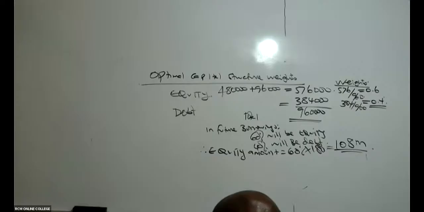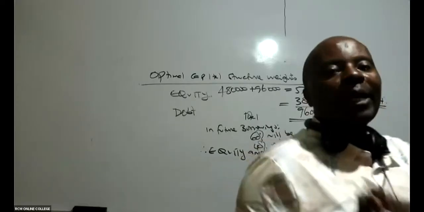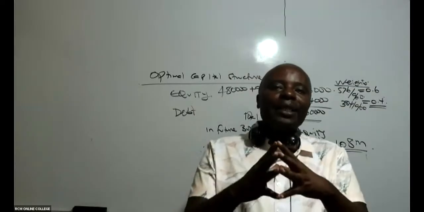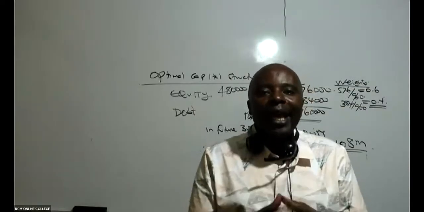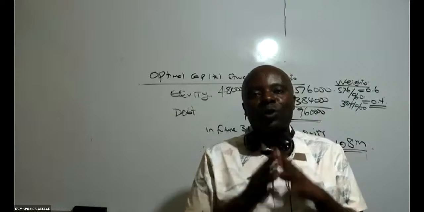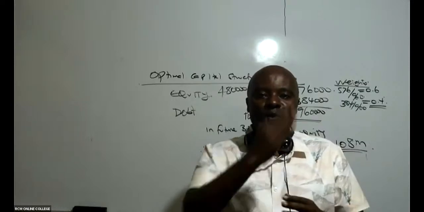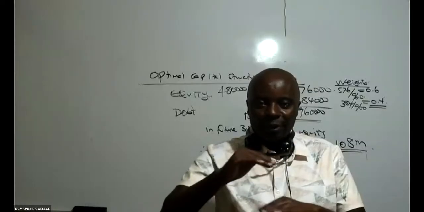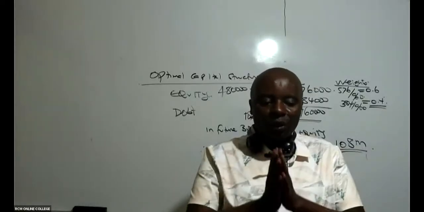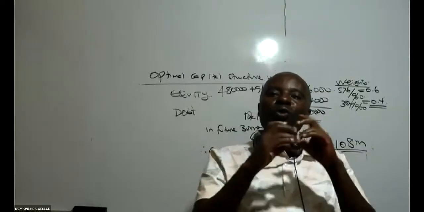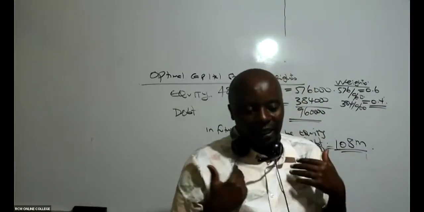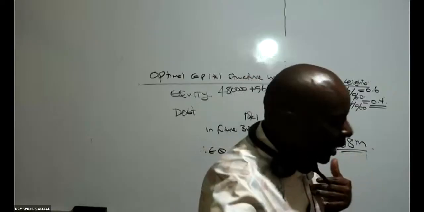By definition, remember that the optimal capital structure is that capital structure that minimizes WACC, where the cost of capital is minimized. That's what we call the optimal capital structure. We don't want to move from those percentages.